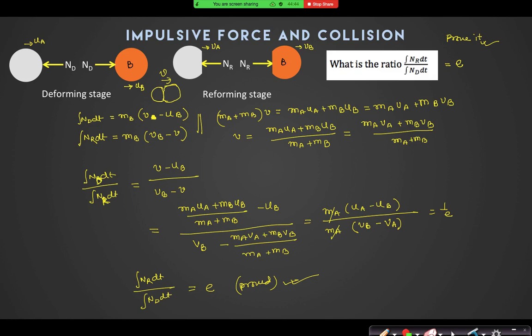So then the kinetic energy is minimum. Finally it is not 0, is it? It's not 0, it is minimum. They are moving with common velocity, so how can their kinetic energy be 0? It is minimum. Can it ever be 0 in any case? Kinetic energy can never be 0. Why? Because look, the center of mass will only follow external force, and there is no external force. So if there is no external force, then the center of mass will move with the same kinetic energy. So at least the kinetic energy of center of mass will always remain there.